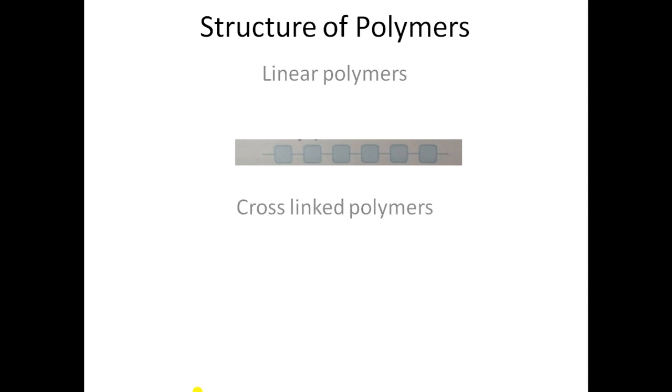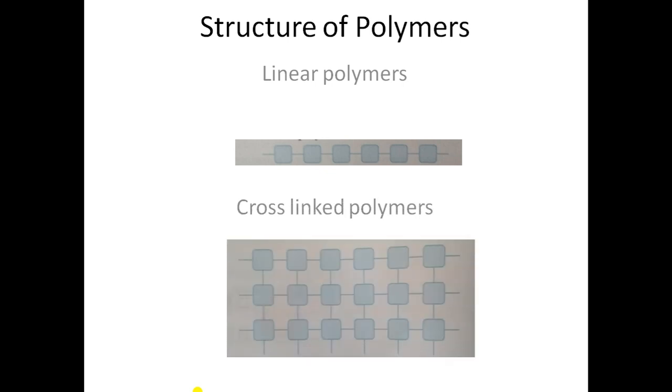And the second one is cross-linked polymers. Look at the picture carefully. That means the polymers in which monomers are cross-linked to each other. Are you able to see? They are cross-linked to each other, vertically and horizontally, in both ways. So these are the two ways by which polymers are arranged.